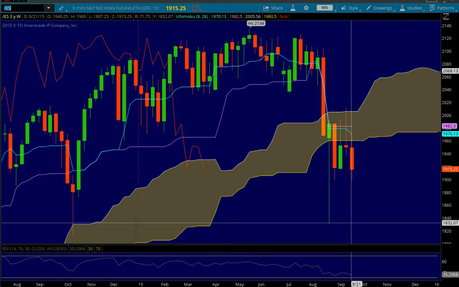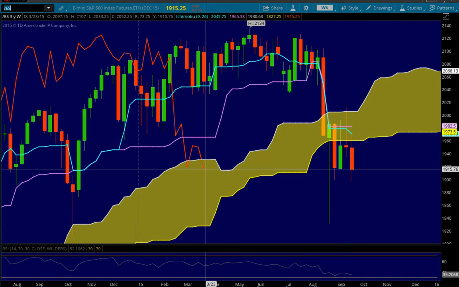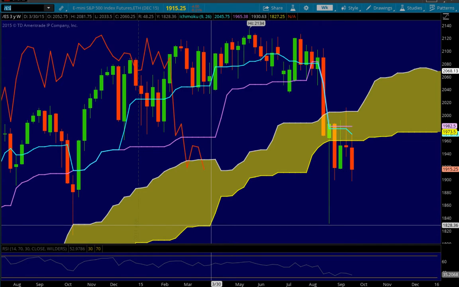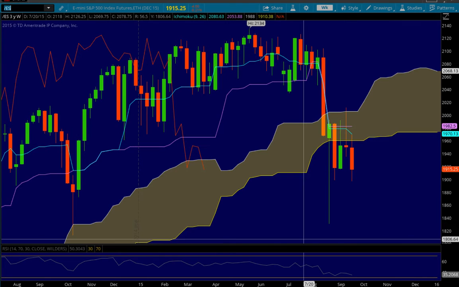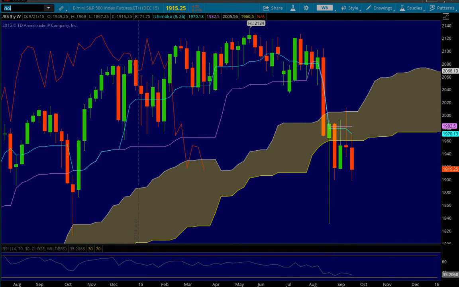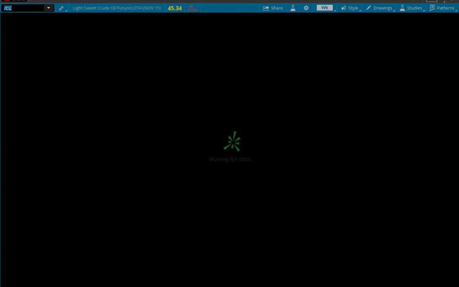1832 area. If we really sell off, we can expect potential for the Chikou to come into support at the bottom of the cloud down here at 1827.30. So that would be pretty much the lowest I would expect it to go, maybe around the same level as this spike low, 1830. So we'll see what happens. But bearish, yes, it's still bearish on the weekly time frame as price action is under the cloud.